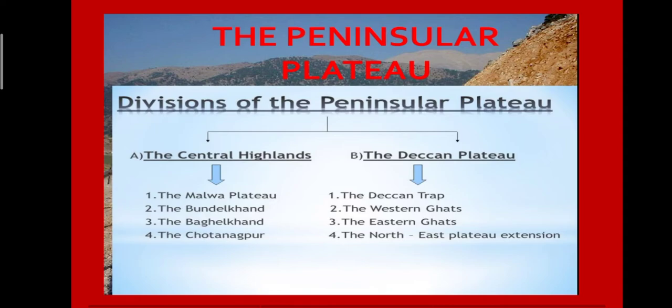Now see the divisions of the Peninsular Plateau: the Central Highland and the Deccan Plateau. The Central Highland includes the Malwa Plateau, the Bundelkhand, the Baghelkhand and the Chota Nagpur. These are all parts of the Central Highland. The Deccan Plateau includes the Deccan Trap, the Western Ghats, the Eastern Ghats and the North East Plateau extension. We will discuss all these divisions one by one, the two main divisions.